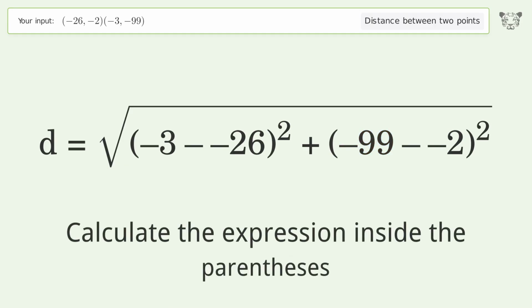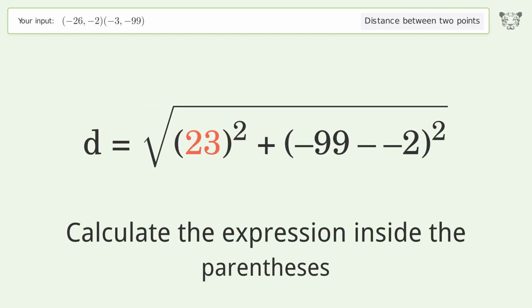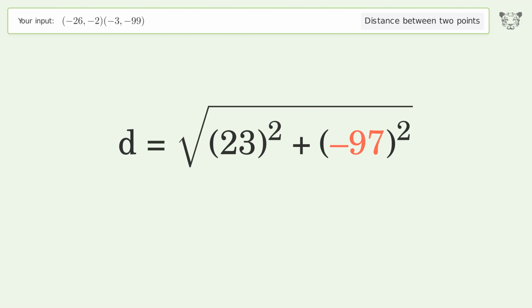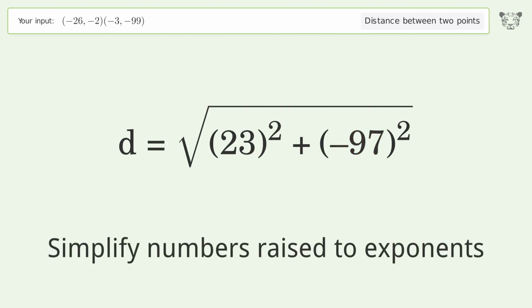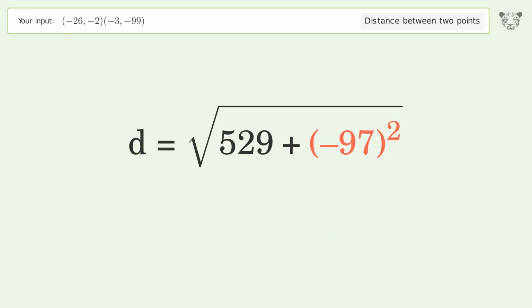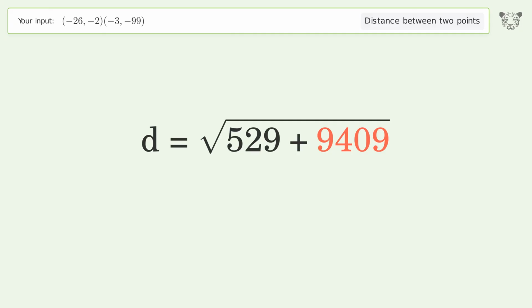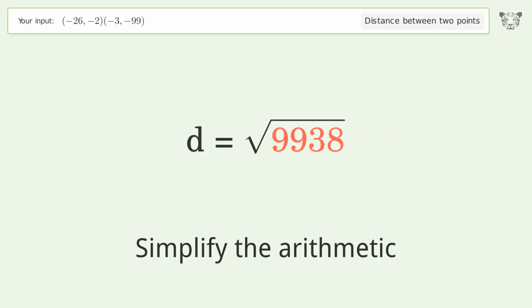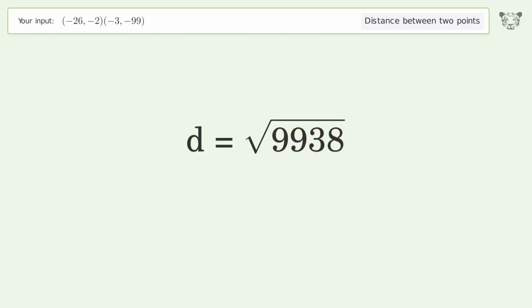Calculate the expression inside the parentheses. Simplify numbers raised to exponents. Simplify the arithmetic. And so the distance between the 2 points is the square root of 9,938, or 99.69.